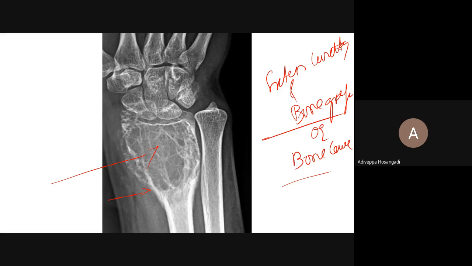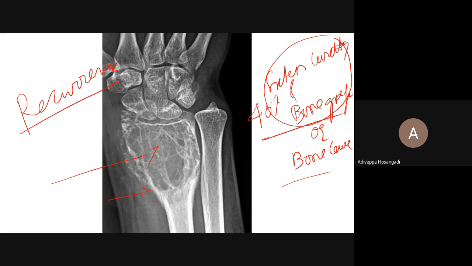The most common problem with giant cell tumor is high recurrence. There is a very high chance of recurrence. Any kind of treatment you do, there is a high chance of recurrence. With extended curettage and bone grafting, the recurrence is up to 40%.